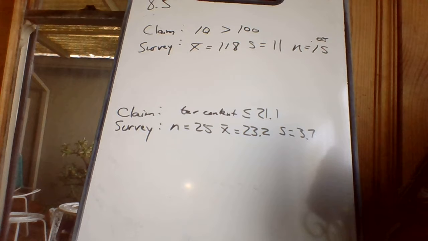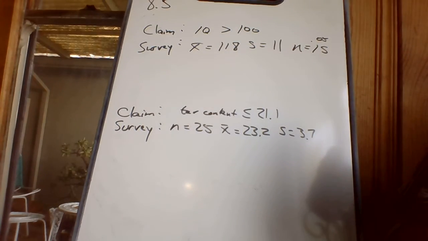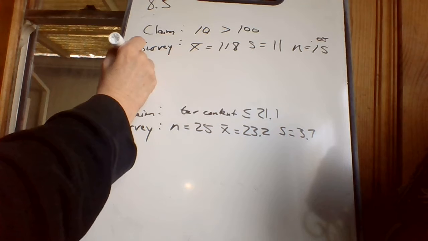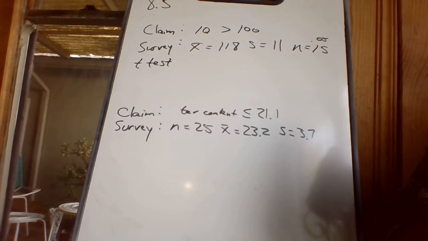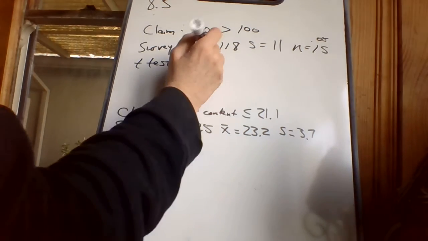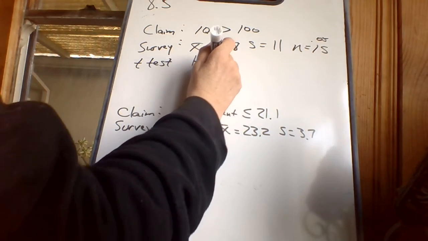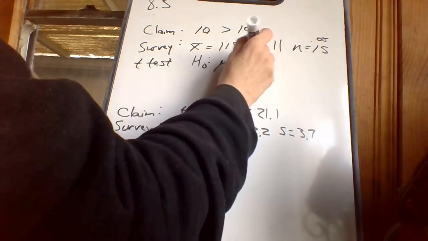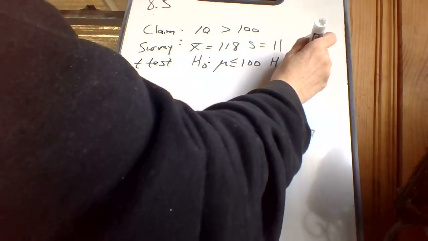Anyway, okay, so I know that it's a numbers question. What is your IQ? And I know that n is less than 30. So I'm going to do a t-test, like I did t-interval. All right, first I better write down some hypotheses. The claim is that the IQ is greater than 100. Okay, well, that doesn't include an equal sign, so it's going to have to go over here.